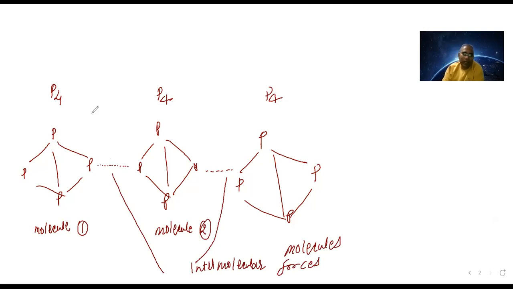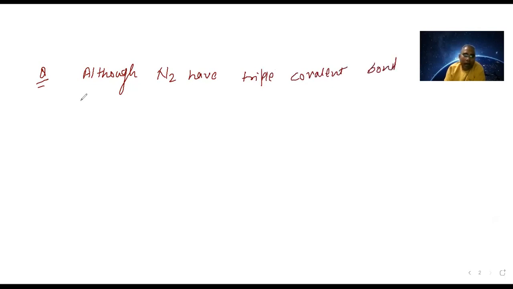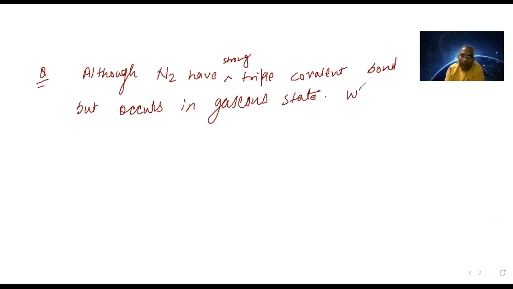Now I'm erasing this. Let us try to understand. I'm asking you one question. Here you see, although N2 has a triple covalent bond, a strong triple covalent bond, it occurs in the gaseous state. Why? Guess.